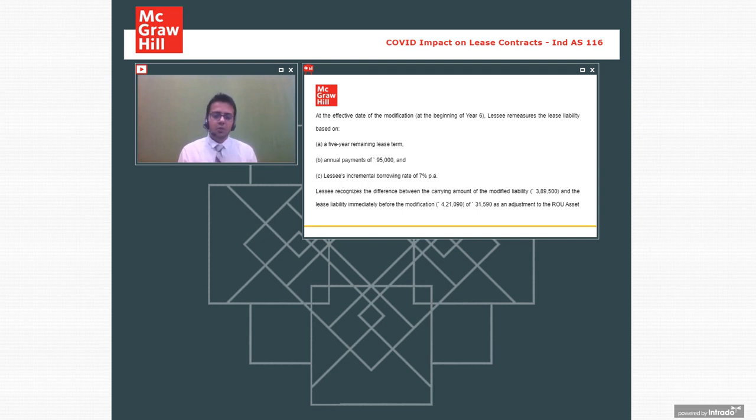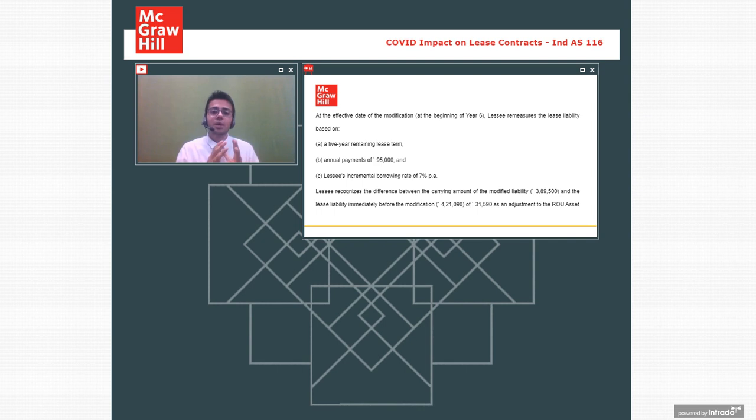Okay. Now think, right now the calculation that I am giving you is on yearly basis. This is to be done on monthly basis. What happened in COVID? March, April, May, June, 4 months of rent was reduced. For some people it turned out to be zero. For some people 50% discount, some people 25% discount. Which means we are going to change the complete right to use asset value and the complete lease liability amount for the remaining lease period.